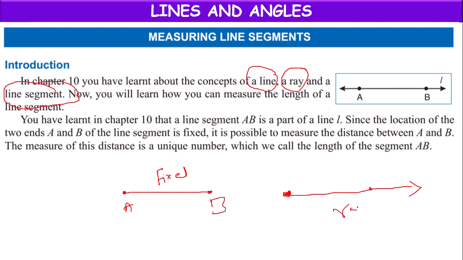Then it will be called a ray. Means one end will be fixed, and in the other direction we can extend it. That will be called a ray.